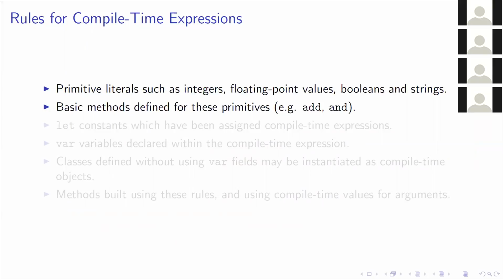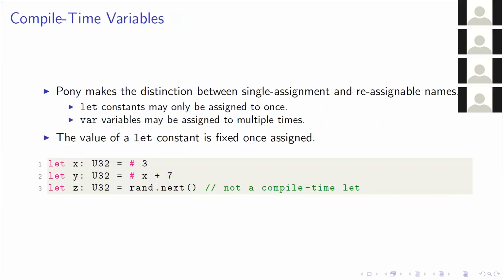And furthermore, the basic methods, such as add and, which are defined for these primitives, are also compile-time expressions. These work using inbuilt C methods in the compiler, which transform parts of the AST. We'll talk more about this later. And so, well and good if you can have values which you can use as compile-time expressions.